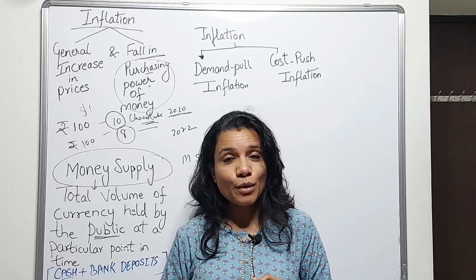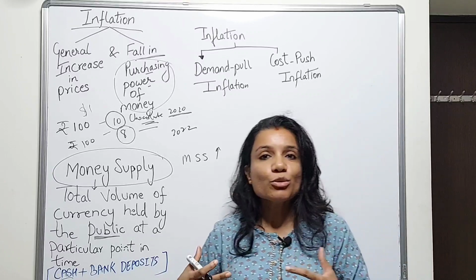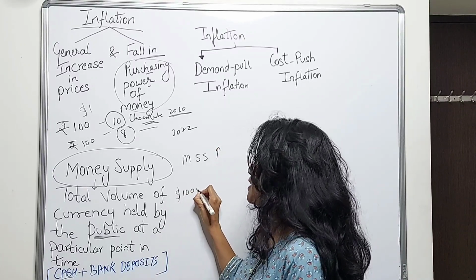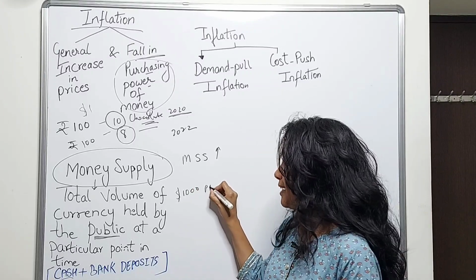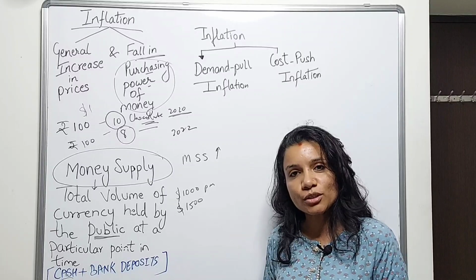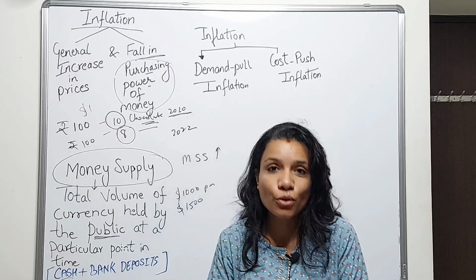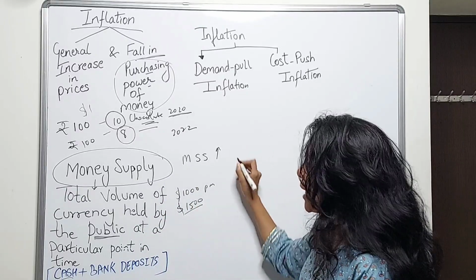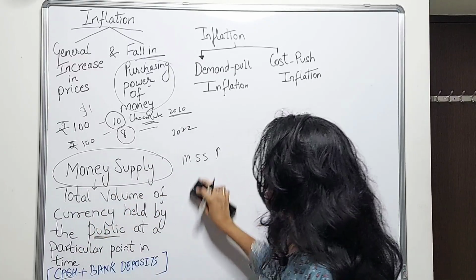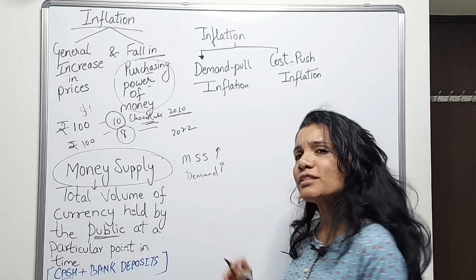Now when you have more money, what is the obvious reaction of the economy? People will tend to spend more. So if my salary was, let's say, $1,000 per month, and it increases to $1,500 per month, what would be my immediate reaction? I would spend more. So when the money supply, or money with the people, increases, automatically the demand for all goods and services will increase.